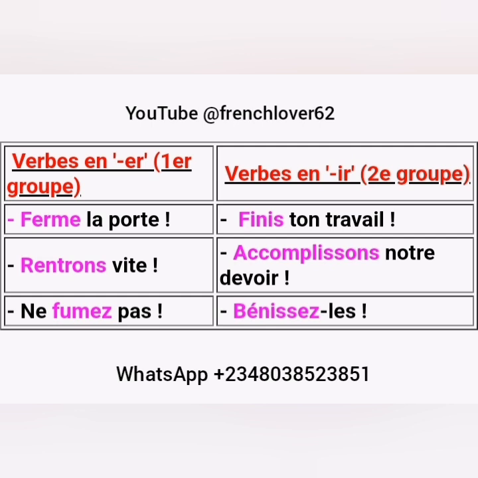I told you there are three situations where we use the imperative. Ferme la porte, that one was a command. Rentrons vite, that one is like an advice. Let's go back. And then ne fumez pas. Ne fumez pas means do not smoke. That one is in the negative form. Fumer is a verb meaning to smoke. It ends here with an ez, so it is using vous. So I'm either telling a bunch of people not to smoke, or I'm speaking in a formal way.